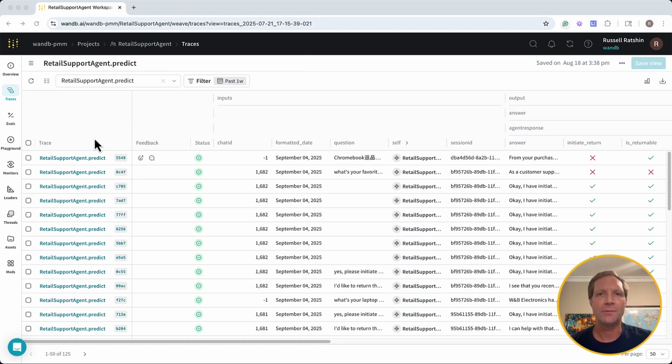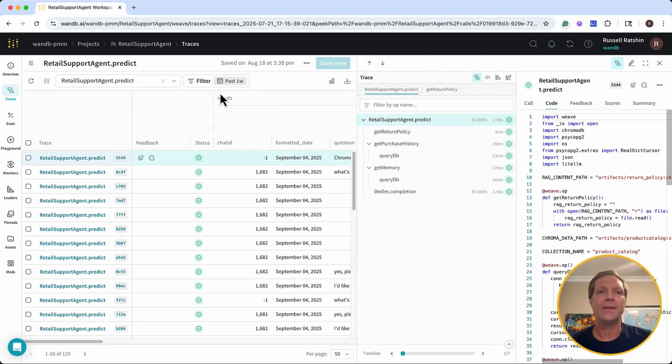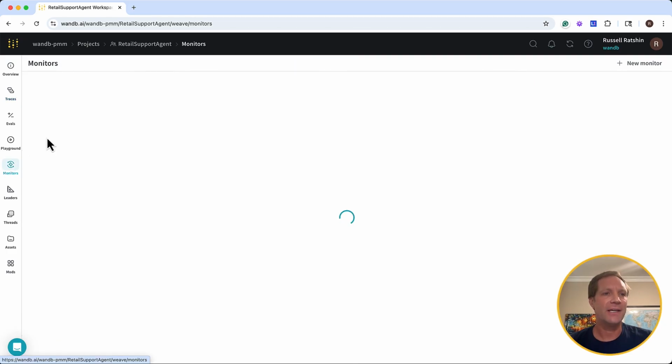This is Weave, and here on the Traces page are all of the traces we've collected over time from our retail support agent. Clicking on any of these traces lets us drill down into all of the input, output, metadata, and code associated with that trace. Now, let's jump over to the monitors page.